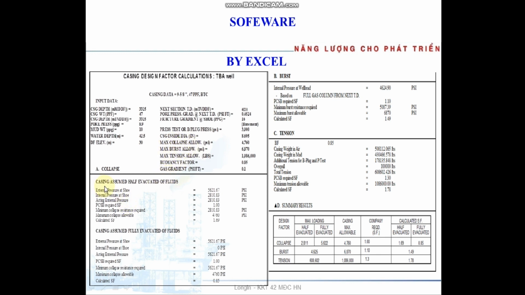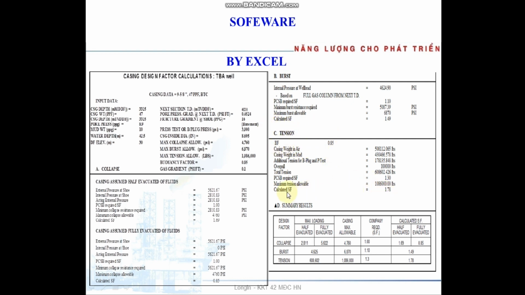For the collapse load, we assume half evacuation fluid, or casing fully evacuated. We have some internal pressure calculation, acting internal pressure here, and we calculate here, and after that we have the calculated result here, and we have a safety factor here for burst. The same for the tension.